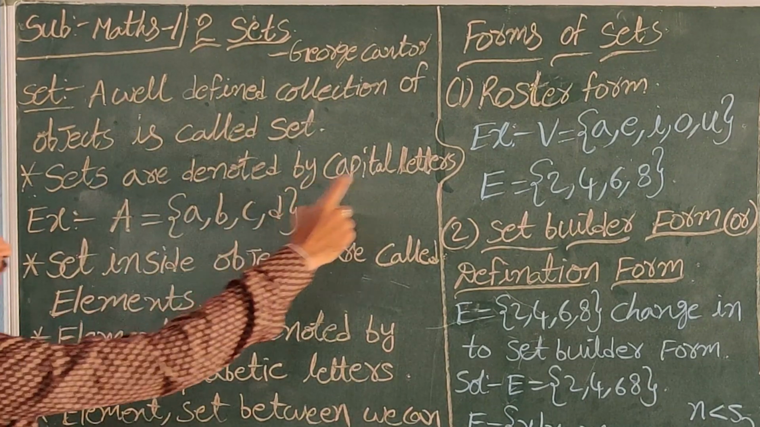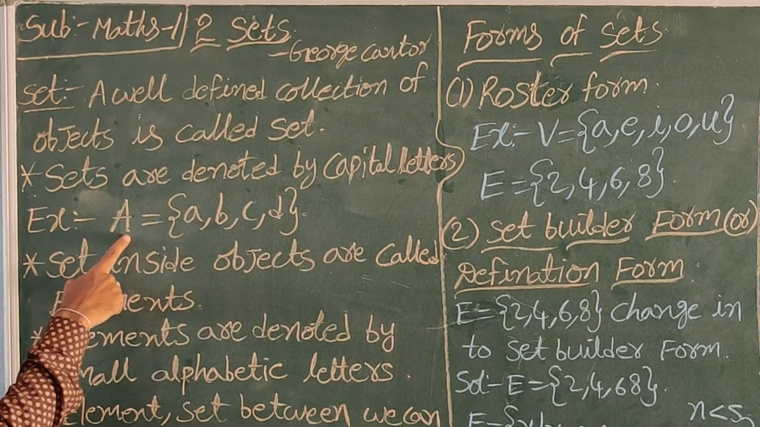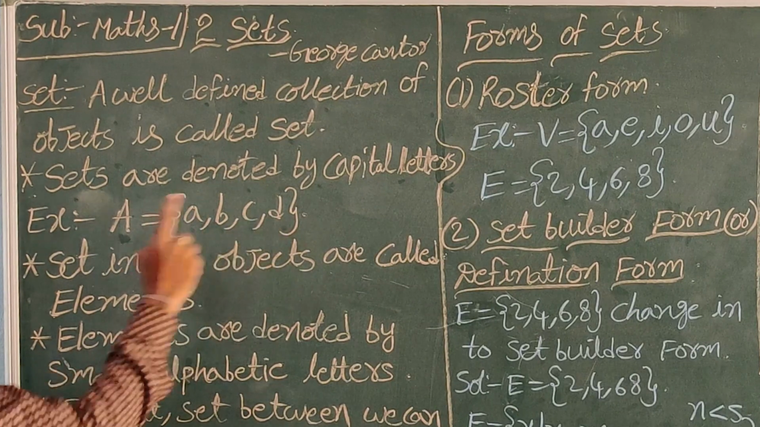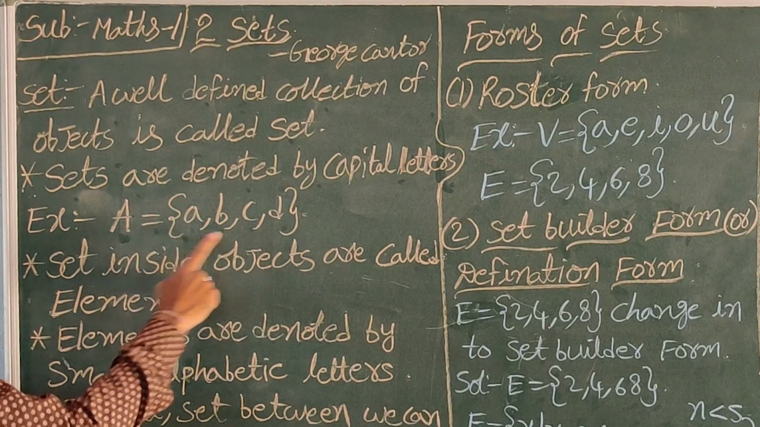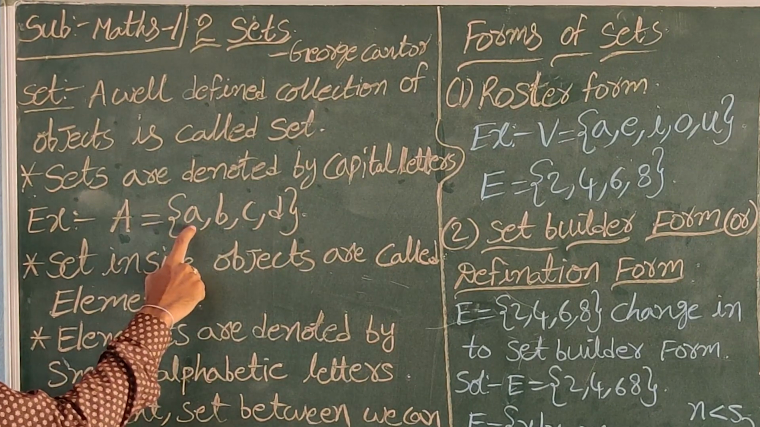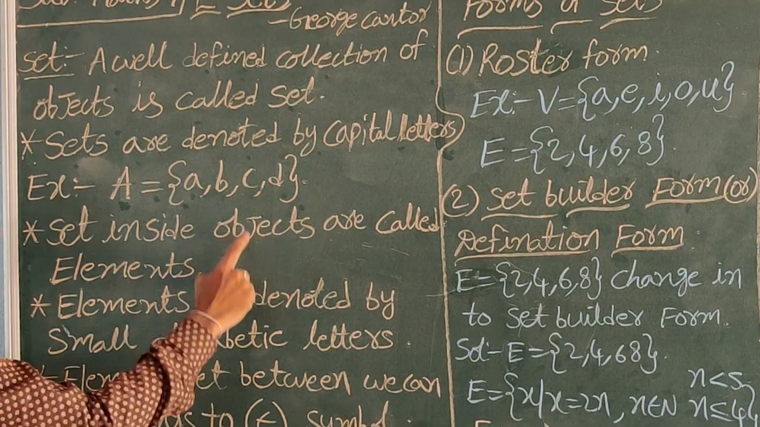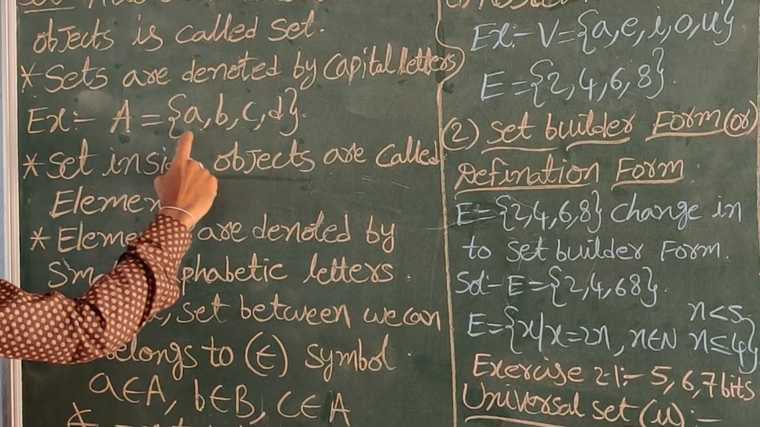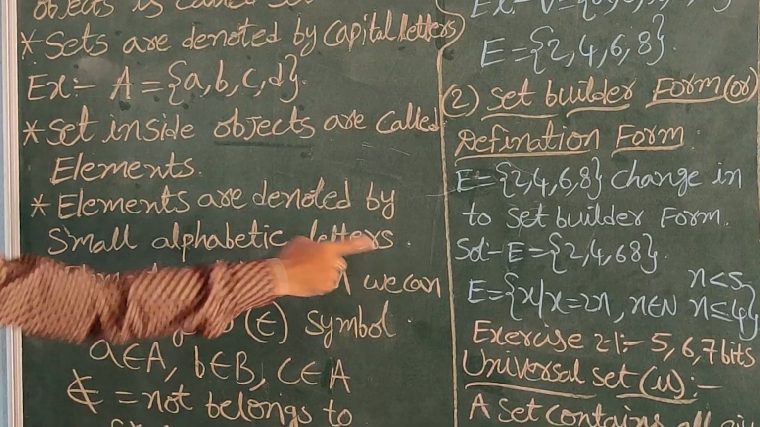Sets are denoted by capital letters. Here we are denoting capital A. Capital A is equal to {a, b, c, d}. Sets we write in flower brackets. The objects inside are called elements. Elements are denoted by small alphabetical letters.